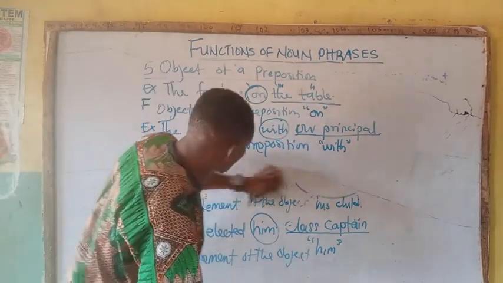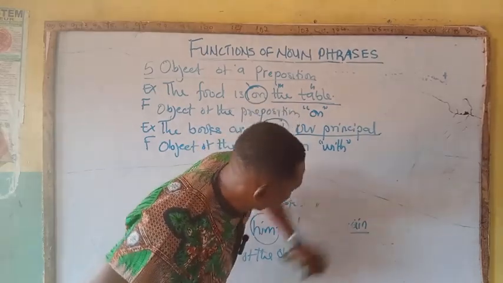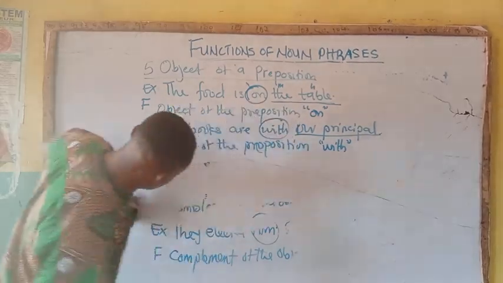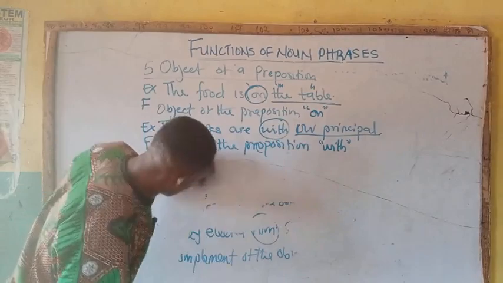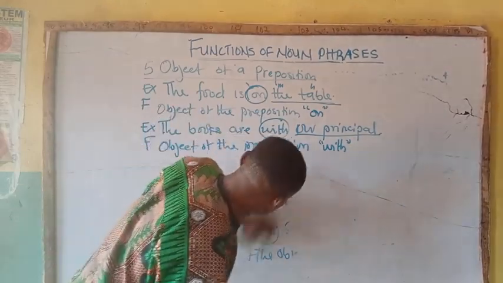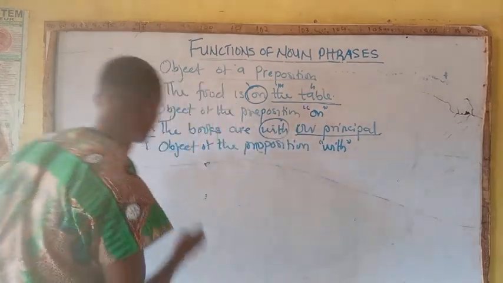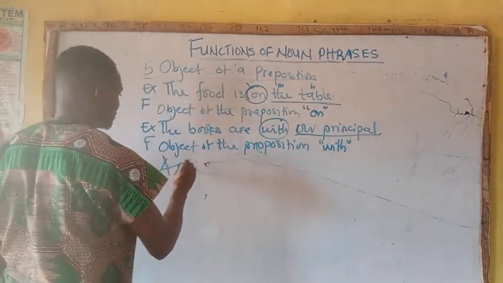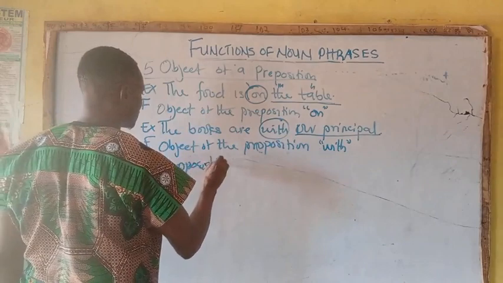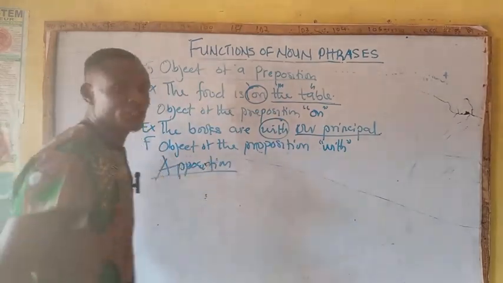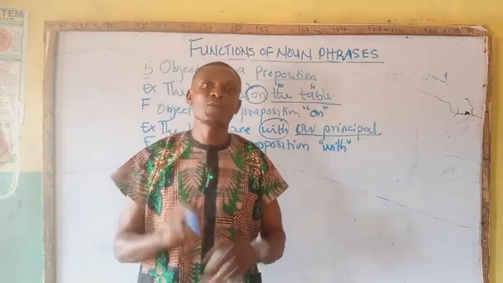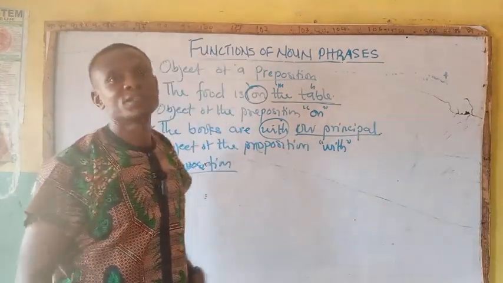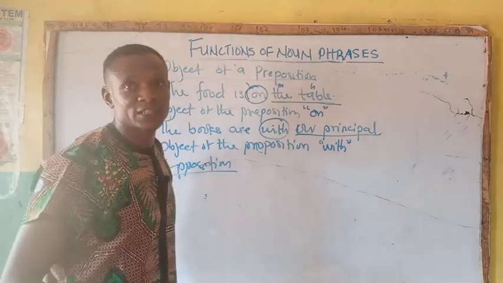Then we move to the last one, which is apposition. That is the last one under the functions of noun phrase. This is the last function that I'm going to teach in this class today.